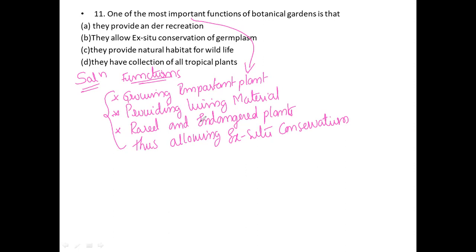So here is the relocation of endangered species, which means ex situ conservation is nothing but the relocation of endangered species, right? So here with endangered species, especially, we will come to know the ex situ.